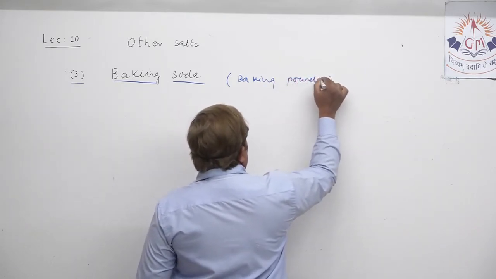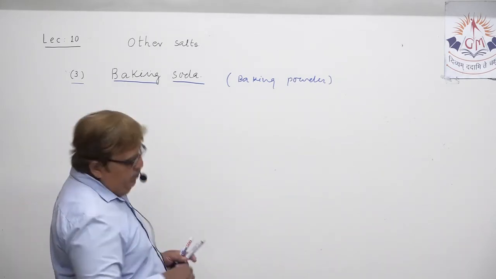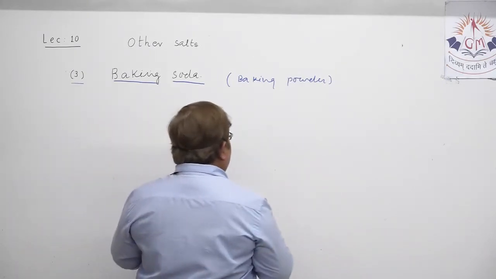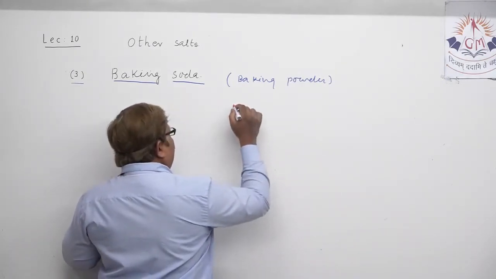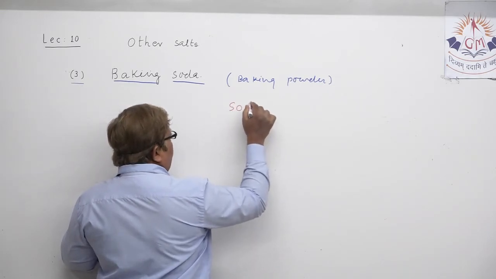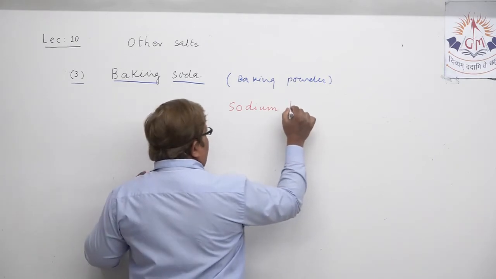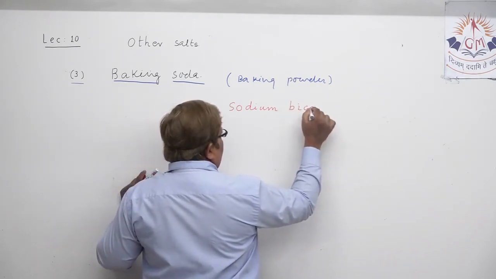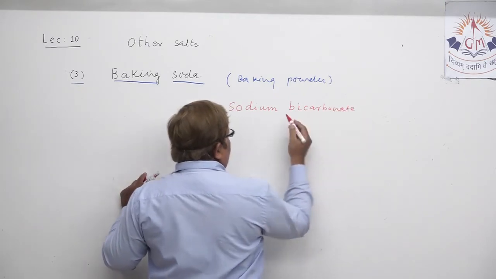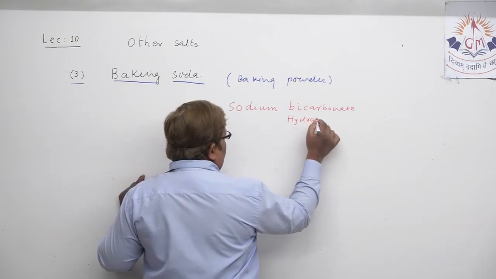At the same time, if you want to write its chemical name, you must be remembering, we have taken it in chemical properties also. It can be spoken as sodium bicarbonate, or you can say sodium hydrogen carbonate, that you all know very well.